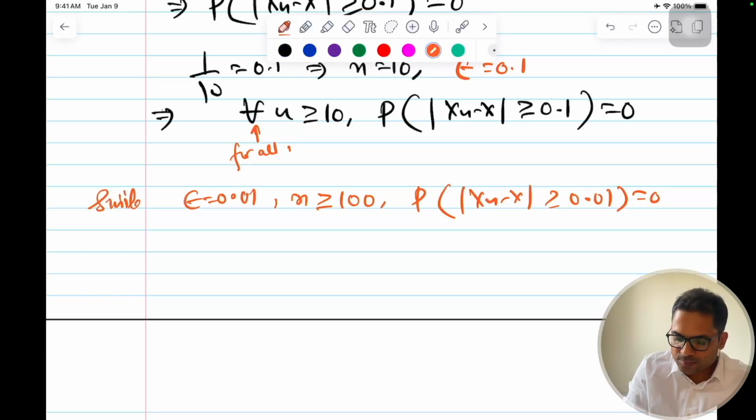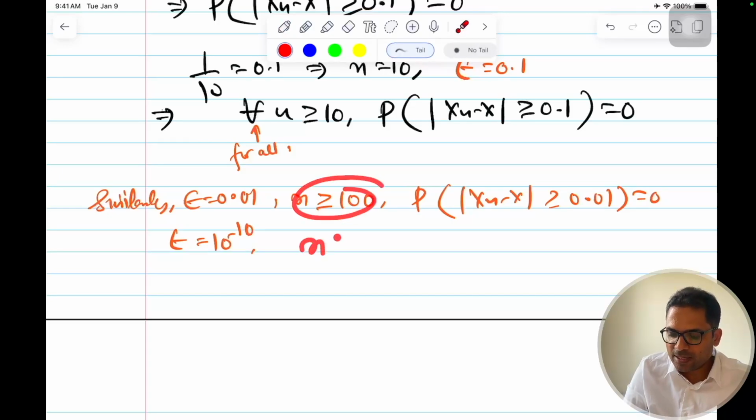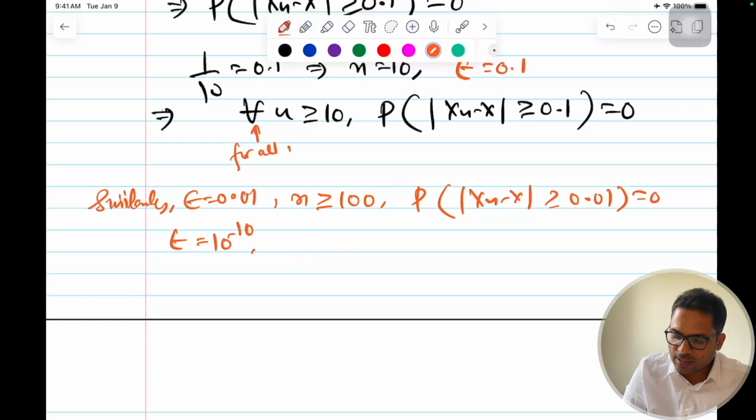Similarly, you can keep on going. So this epsilon can become very, very small. Even if it becomes 10 to the power minus 10, similarly you will have to take that many samples. n will become that number corresponding to this. n will be greater than or equal to 1 by 10 to the power minus 10, that is equal to 10 to the power 10.